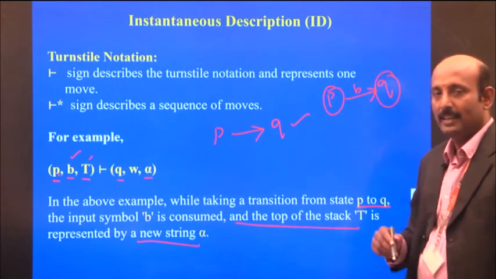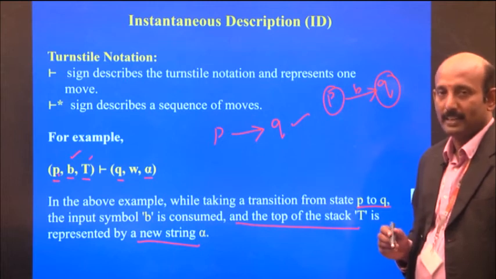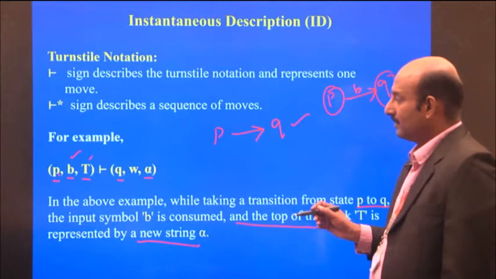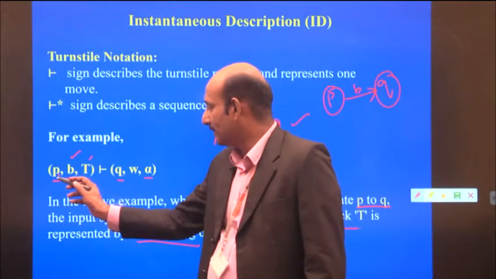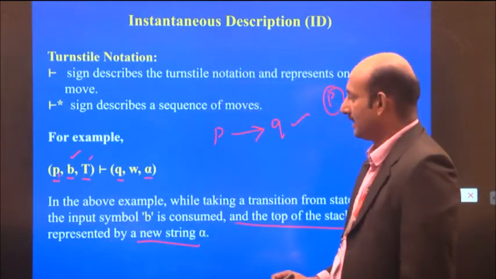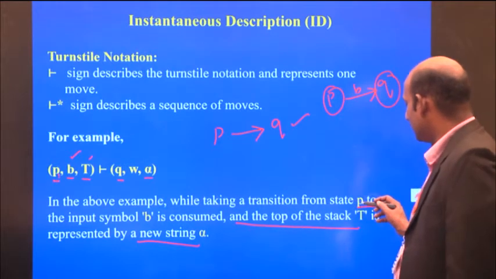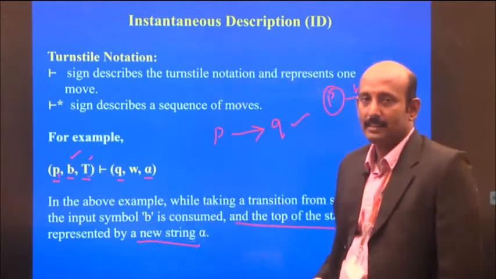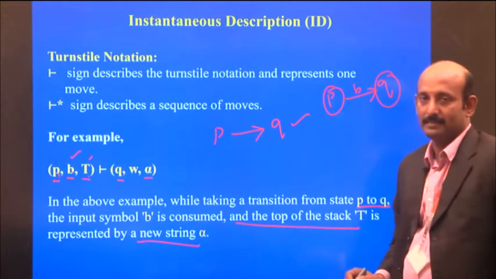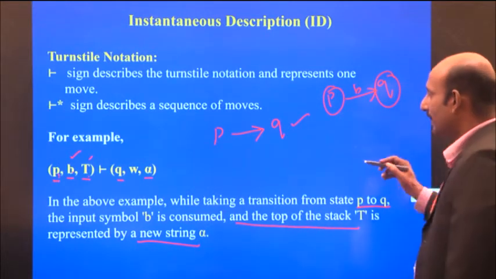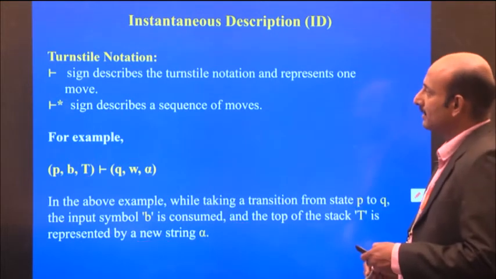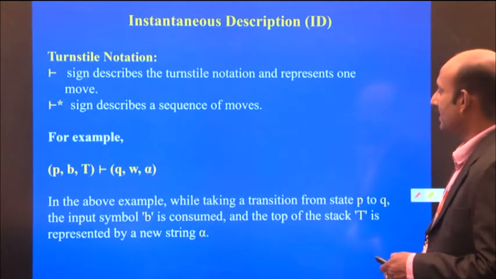We have already seen this in deterministic finite automata or NFAs. Here there are three parameters: P stands for the transition state, the input symbol, and T is the current symbol on the stack. By using this, we can describe the instantaneous description, the turnstile notation.